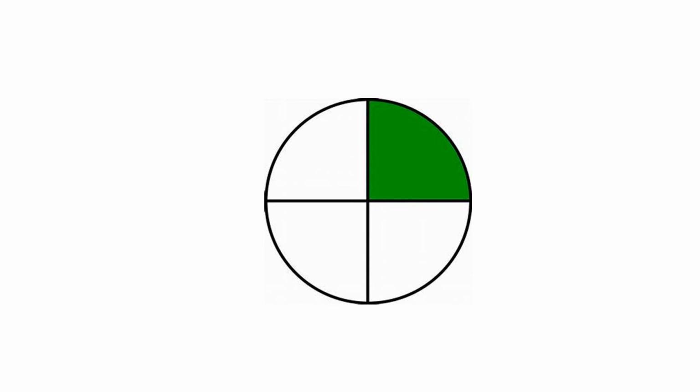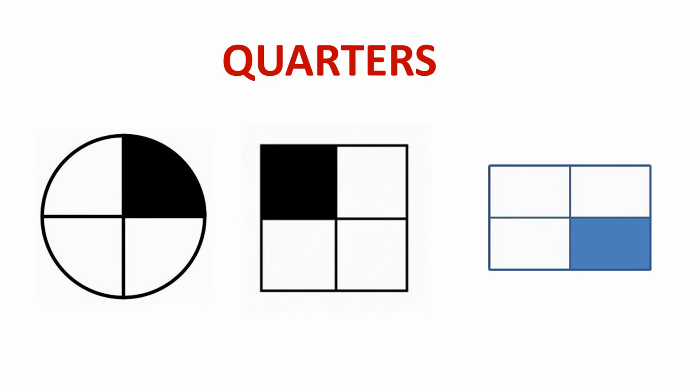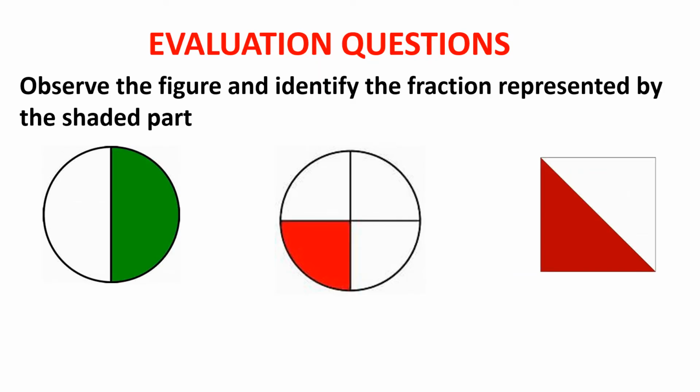One-fourth of a circle can be represented like this. One-fourth or quarter of a circle, a square, and a rectangle can be represented like this. Evaluation questions. Observe the figure and identify the fraction represented by the shaded part.